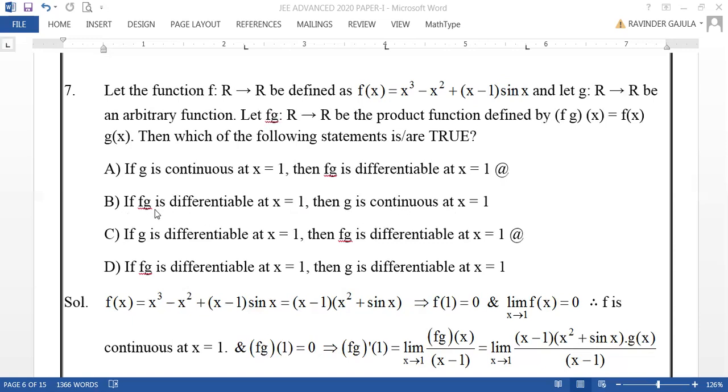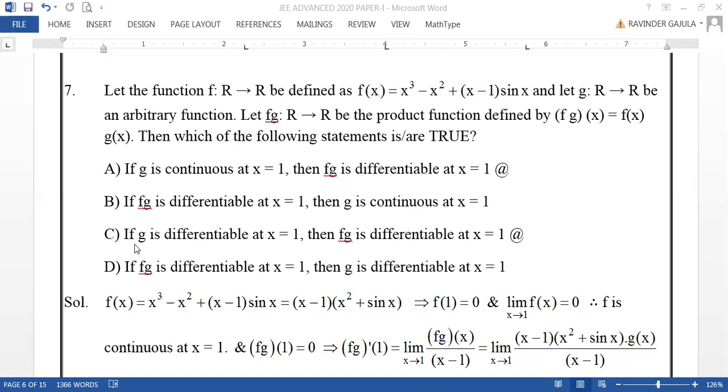Option B is the converse of option A. Here A and B are regarding continuity of g, but C and D are regarding differentiability of g.